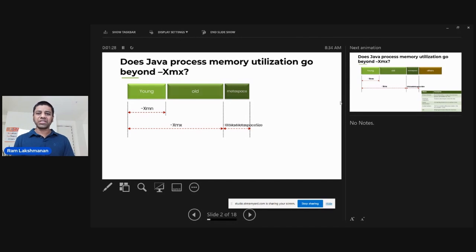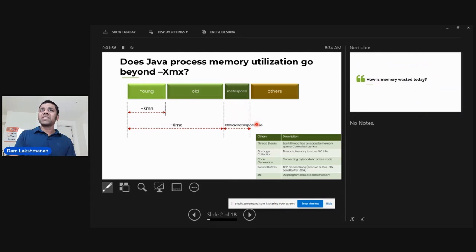Those definitions required by the JVM to execute your program are stored in the metaspace region. This region is outside the Xmx limit. So if you set your Xmx as 4 GB, the metaspace is going to be occupied after that. You can set the metaspace size by the property MaxMetaspaceSize. So is that all?